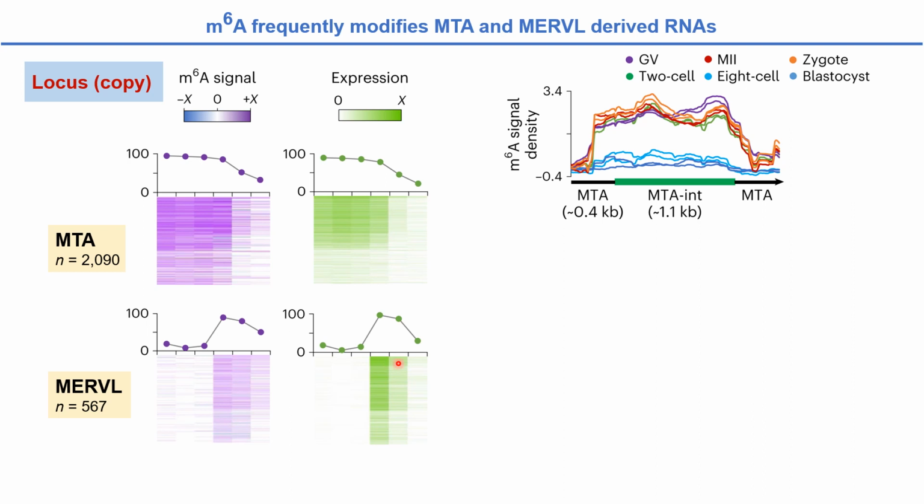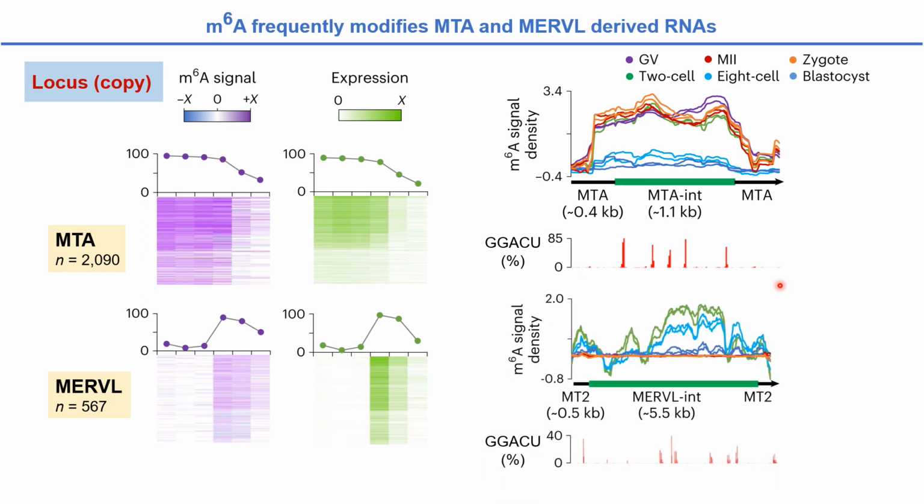When looking at the distribution of m6A along the full-length structure of MTA, we identified that the whole region of the MTA seems to be occupied by m6A. This is also supported by the very high frequency of multiple GGACU motifs along the MTA sequence. For MERVL, m6A more prefers the middle 3' region, where the GGACU motif is relatively more frequent than in other regions.